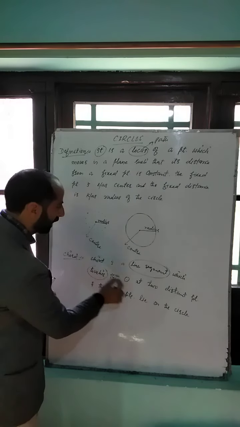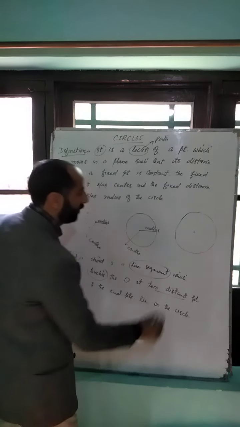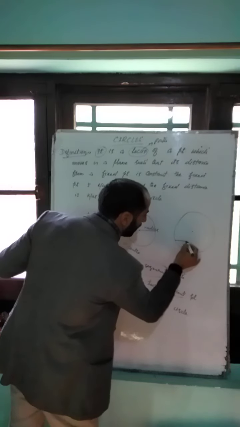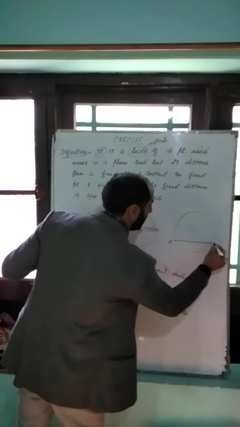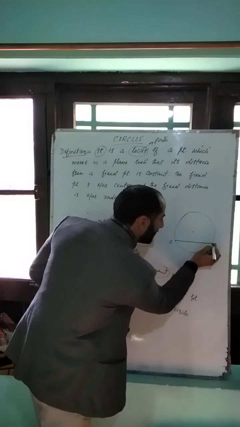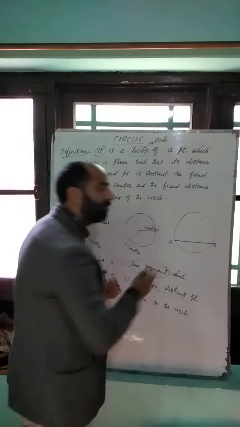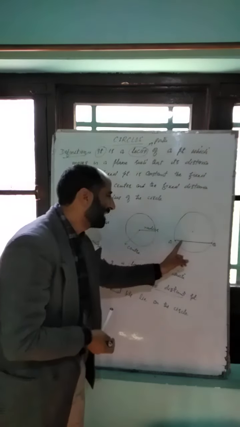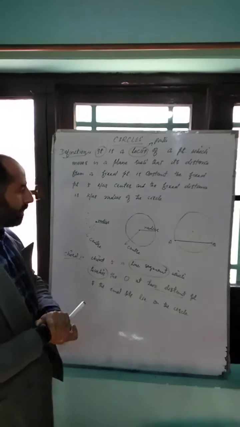Here we can say, if we have a circle like this, this is the center of the circle, and we can say this is a chord. Chord AB. AB is the chord, means that AB is a line segment having endpoints on the circle, and intersects or touches the circle at two distinct points at A and B.